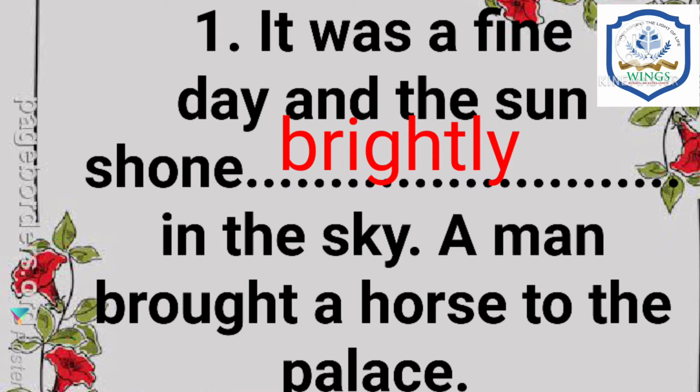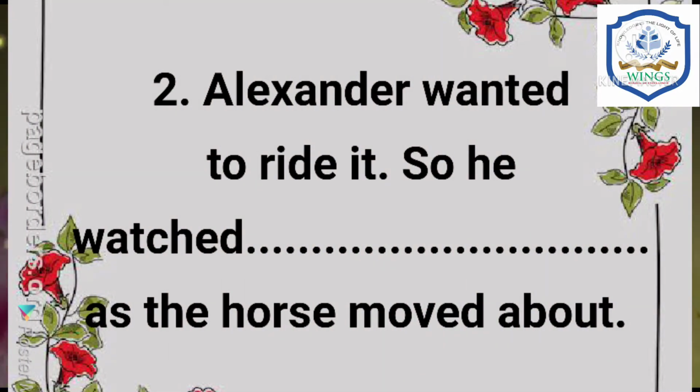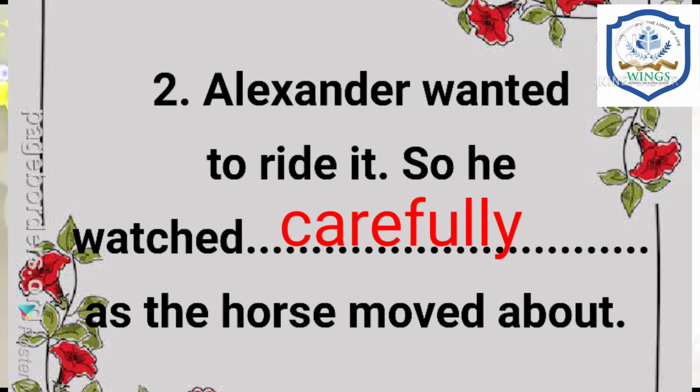A man brought a horse to the palace. Now let's go to the next one. The second one is, Alexander wanted to ride it, so he watched dash as the horse moved about. What should come here? Yes, very good. Carefully. So write down carefully.